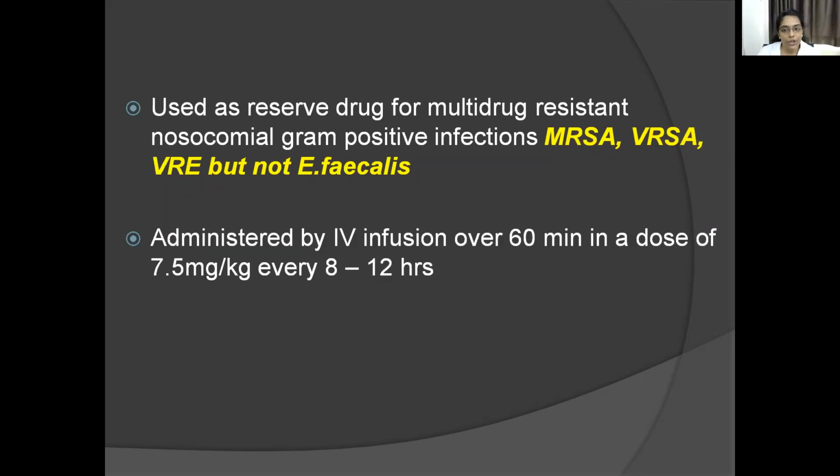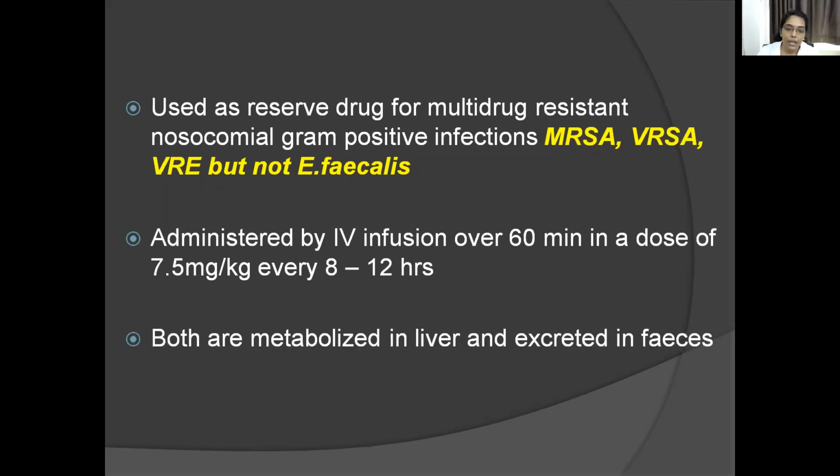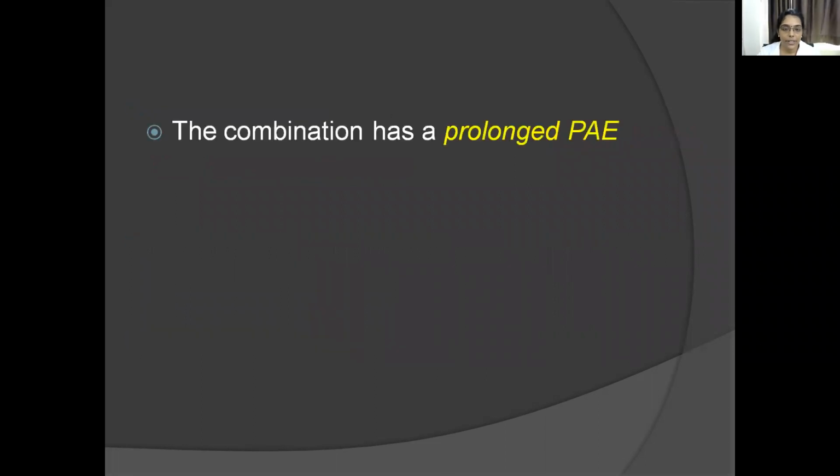Administered by IV infusion over 60 minutes in a dose of 7.5 mg per kg every 8 to 12 hours. Both are metabolized in the liver and excreted in the feces.